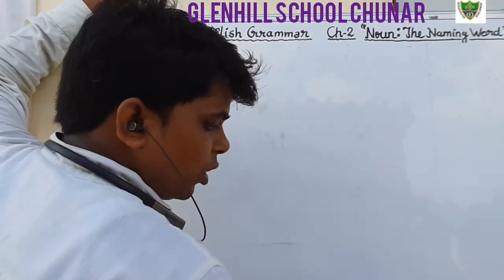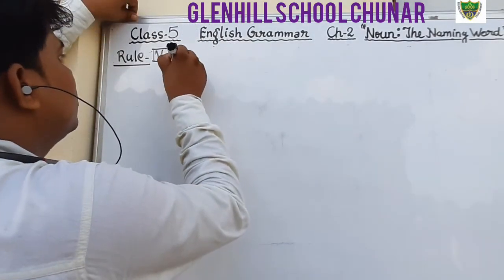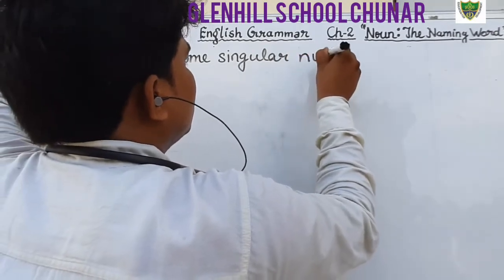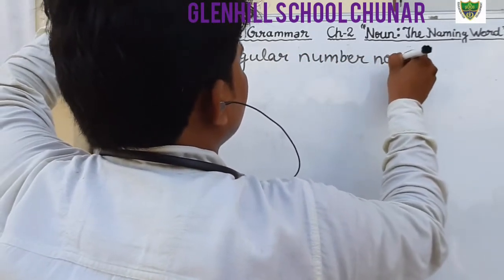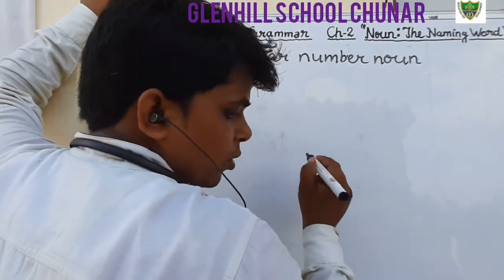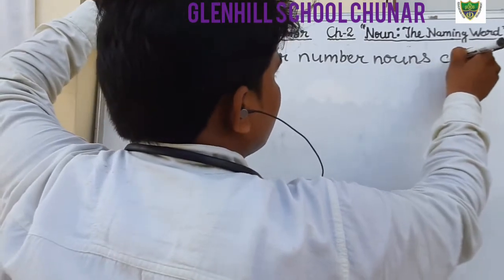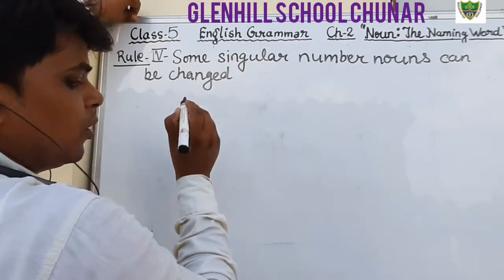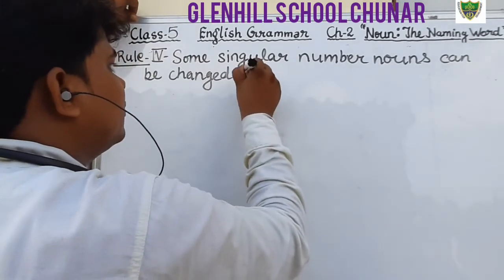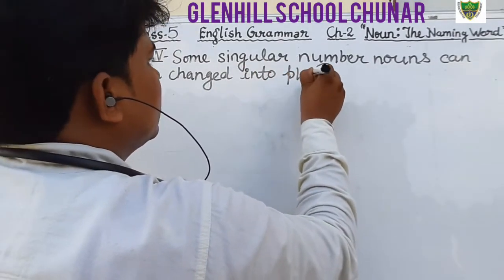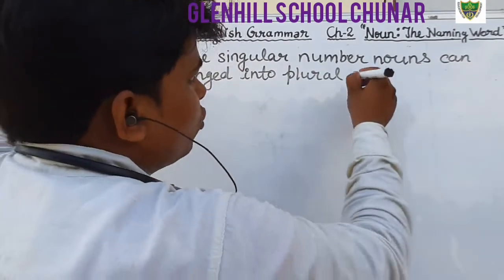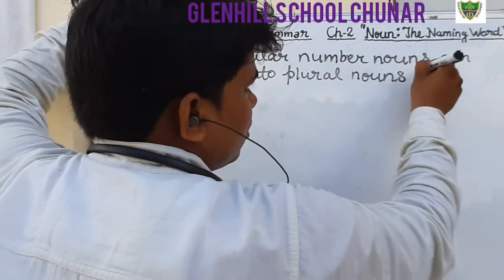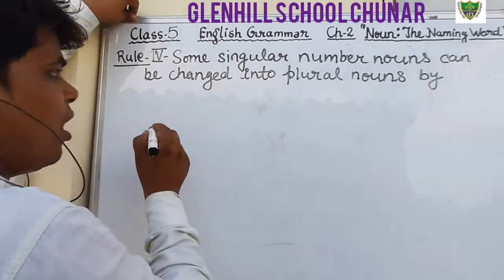Rule number 4: some singular nouns can be changed into plural nouns by changing the F or FE into VES.